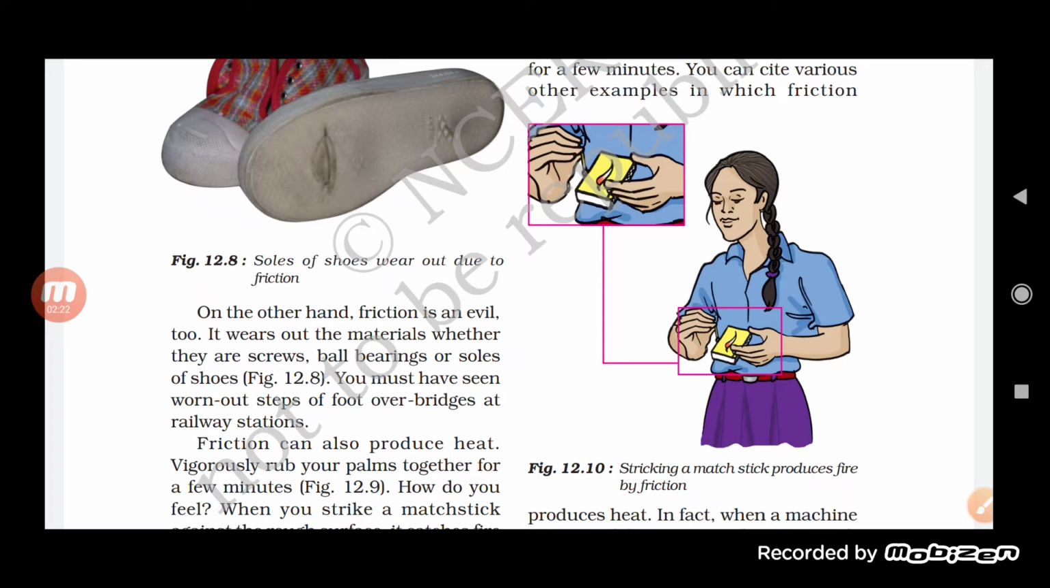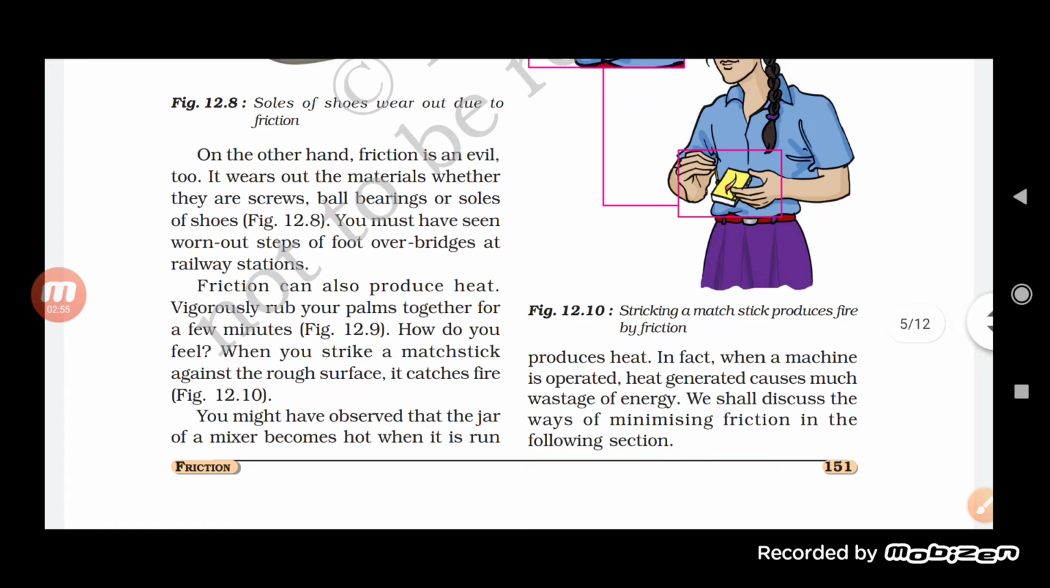Okay, so we can say here that friction is responsible for wearing out of the material, whether it is a screw or a ball bearing, or even the sole of shoes. You have seen that when you start using shoes, the sole of the shoes gets worn because of the friction only between the ground and the sole of the shoes. So this is one thing, that it causes the wearing and tearing of the material.